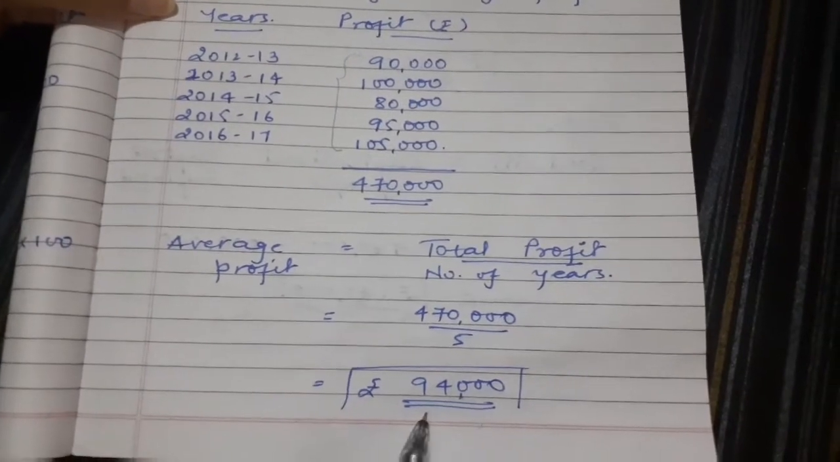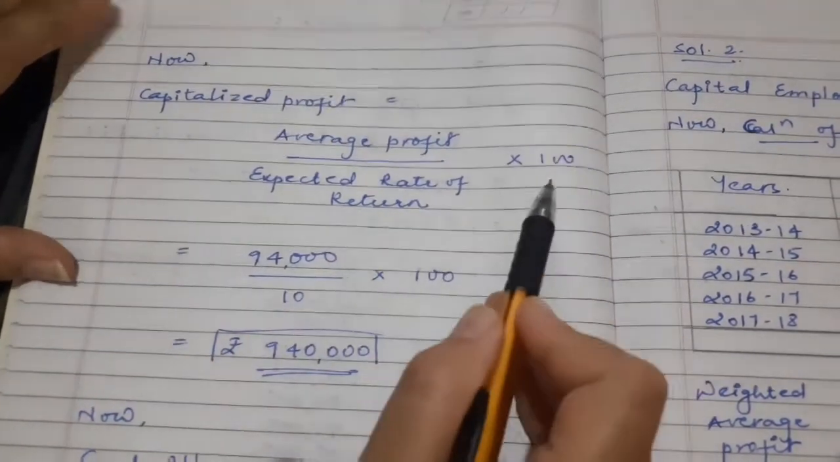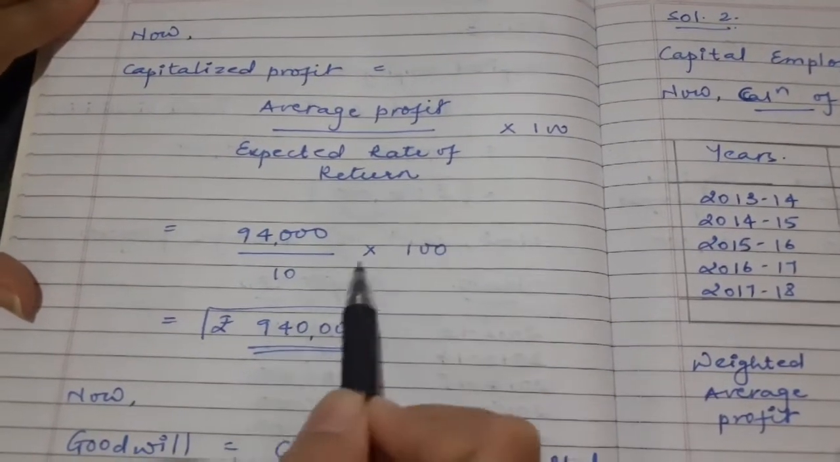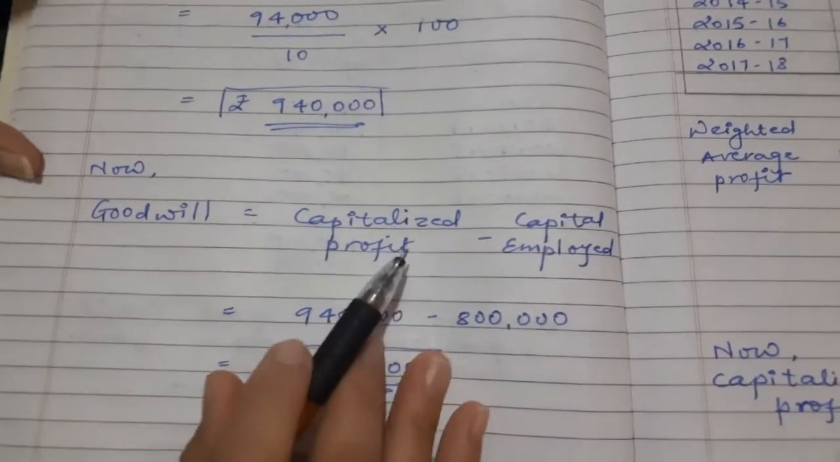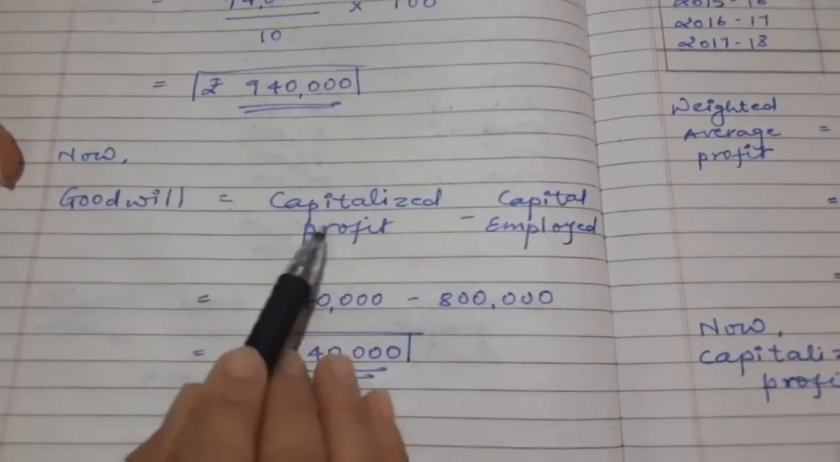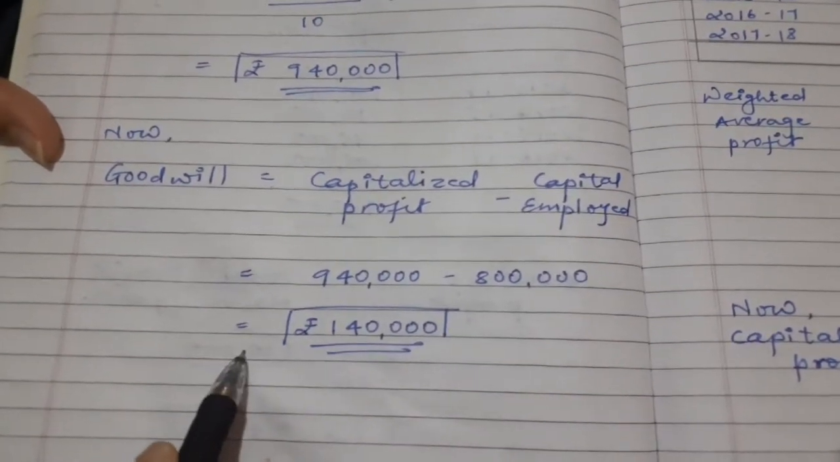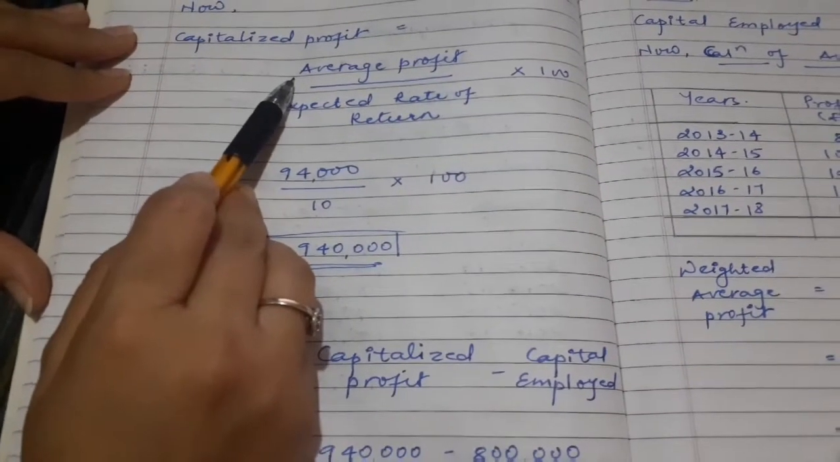It comes 94,000. Now average profit has come, so we have to calculate capitalized profit. So the formula of capitalized profit is equal to average profit upon expected rate of return into 100. 94,000 divided by 10, expected rate of return is given 10%, so 10 into 100, it comes 9,40,000. Now we have capitalized profit, we have capital employed, so put the formula of goodwill. Goodwill is equal to capitalized profit minus capital employed. 9,40,000 minus 8 lakh, goodwill comes to 1,40,000. So this sum is as per the average profit method.